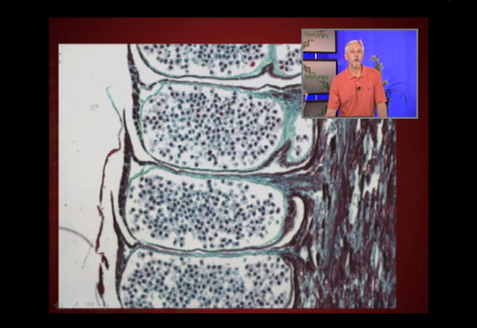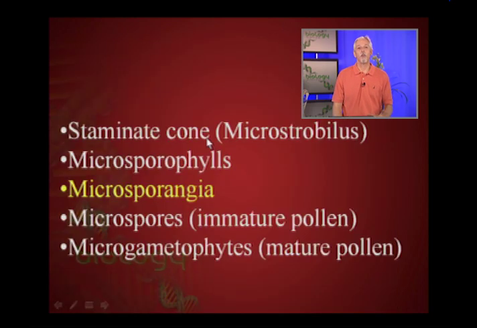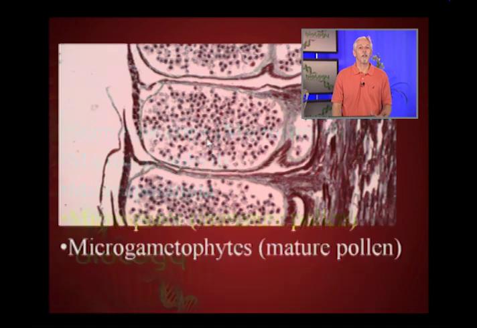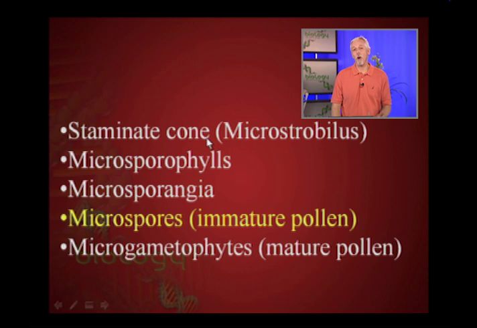So again, the staminate cone is the entire cone. It's essentially a bud, a leaf bud. And so this is the modified leaf, the microsporophyll. Within the microsporophyll is the microsporangium. So this is where the spores are going to be produced. And then the spores themselves are the pollen grains. So the microsporangia then are going to produce spores. The spores then are the immature pollen grains.